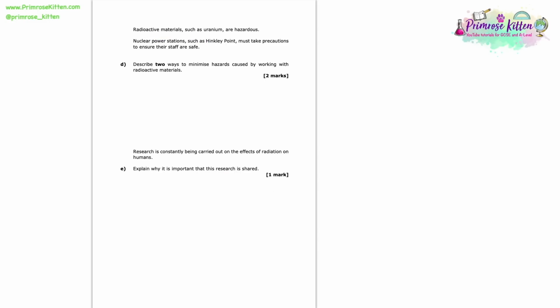Radioactive materials such as uranium are hazardous. Nuclear power stations such as Hinkley Point must take precautions to ensure that their staff are safe. Here we're asked to describe 2 ways to minimise the hazards caused by working with radioactive materials. And to this particular question, there are actually lots of different options. You can see here the question just asked for 2 though, so I'm going to tell you a load and then you can pick your best 2.